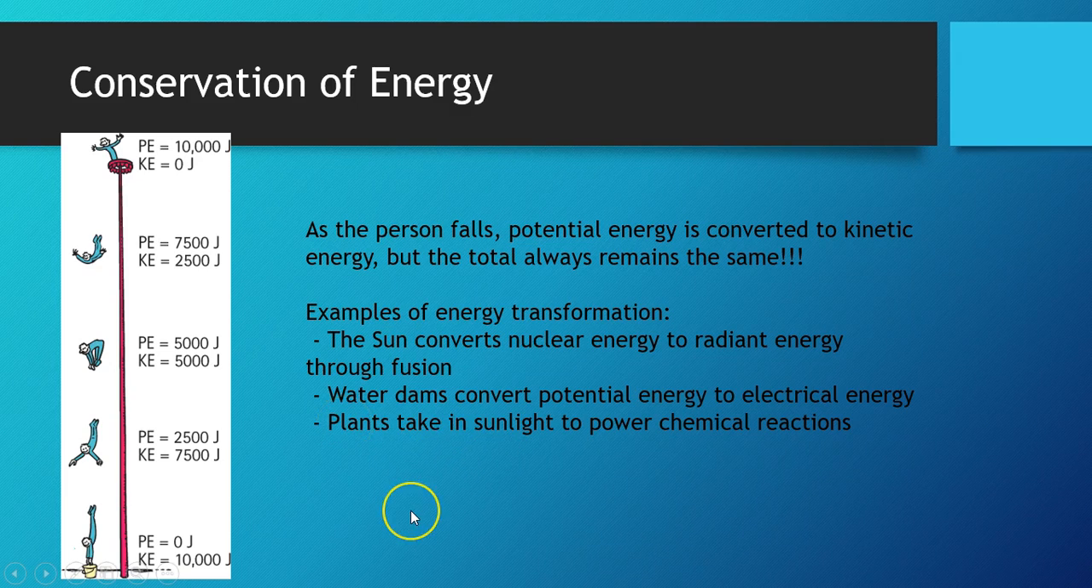Similarly, plants use sunlight to run the chemical reactions. They take the energy from the sun and convert it into power and chemical reactions inside of the plants themselves. So there are lots of different ways that energy can transform, and it's everywhere. Anything that has mass has energy, anything that's moving has energy, so energy is everywhere.